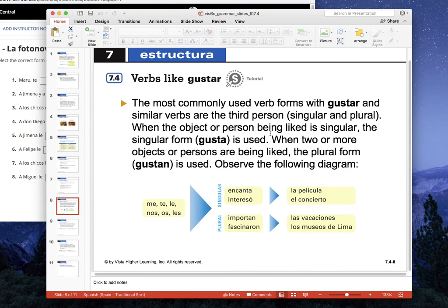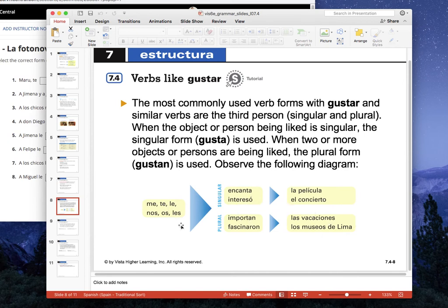Like we said earlier, it's usually the third person that you use with these verbs, singular or plural, and then you use the indirect object pronouns: me, te, le, nos, and les. Remember, we don't use the os form because that's for vosotros, and we don't do that in this class. If the thing is singular, it's a singular ending, as in me encanta la película or te interesó el concierto.